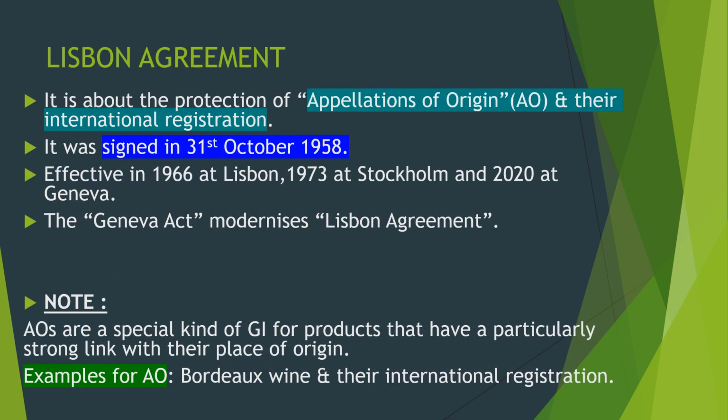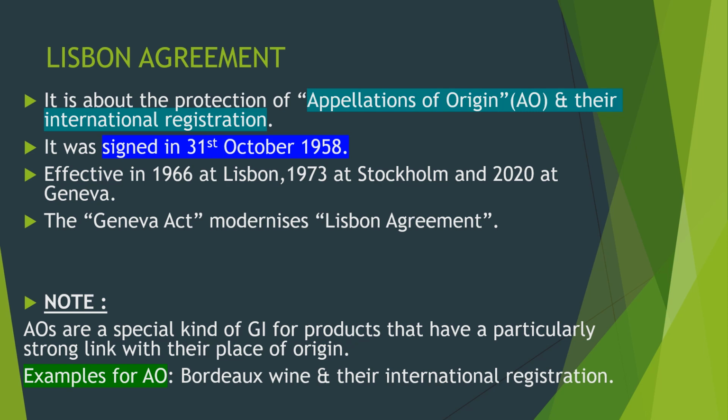Now, it's the turn for Lisbon Agreement. Okay. It is about the protection of appellations of origin, or in short AO, and their international registration. Lisbon Agreement was signed on 31st October 1958. It was effective in 1966 at Lisbon, 1973 at Stockholm, and 2020 at Geneva. The Geneva Act modernizes the Lisbon Agreement.